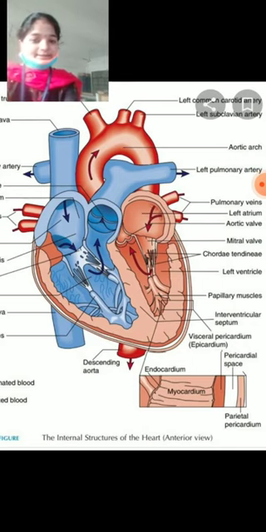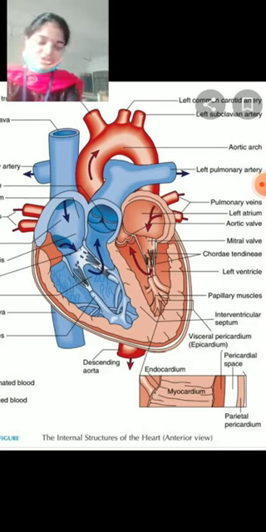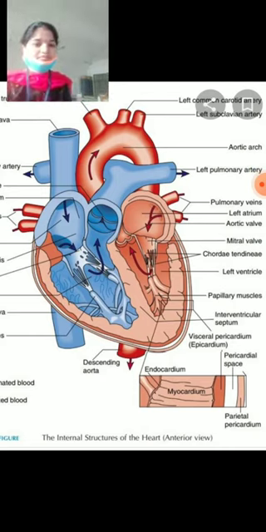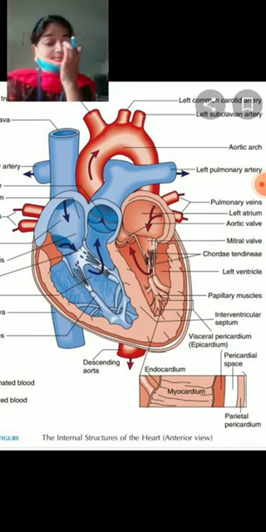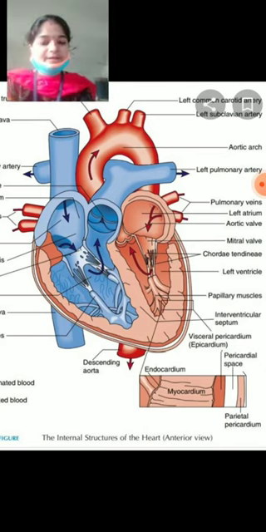Next, the aortic artery or systemic artery. It arises from the left ventricle, while the pulmonary artery arises from the right ventricle.